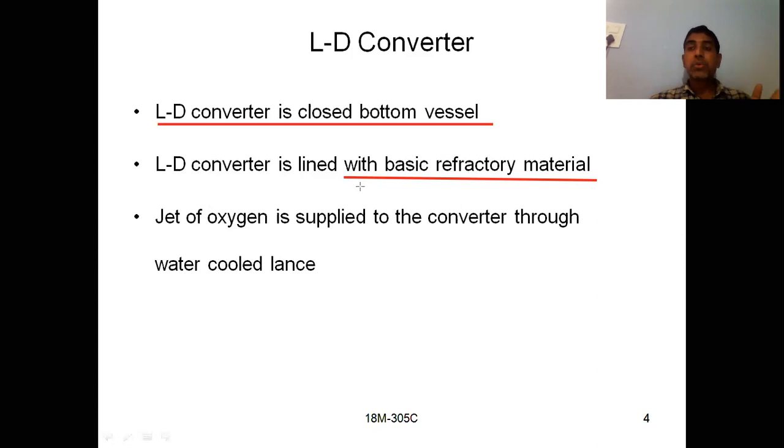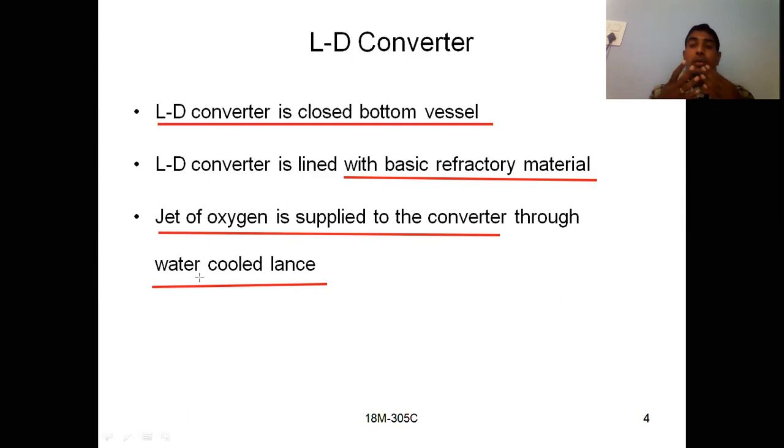In addition to those, if you want to remove phosphorus and sulfur, then we have to use the basic Bessemer converter. Okay, so those things we have discussed in the previous session. And so this is the second one. And if you see, a jet of oxygen is supplied to the converter through a water cooled lance. So lance is nothing but an arrangement to supply the oxygen into the molten metal.